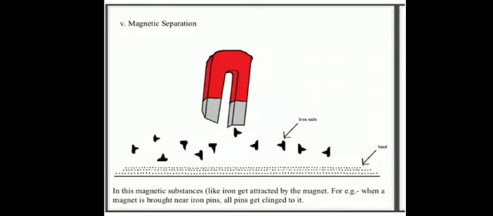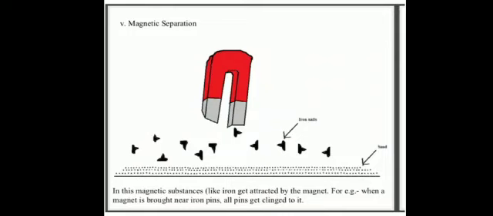In order to separate iron filings from sand, a horseshoe type of magnet is moved on the surface of the mixture. The iron filings are attracted by the magnet, they cling to the poles of the magnet and get separated. This process has to be repeated a number of times to achieve complete separation of iron filings.